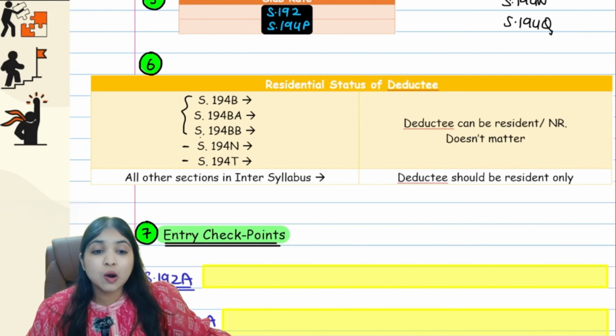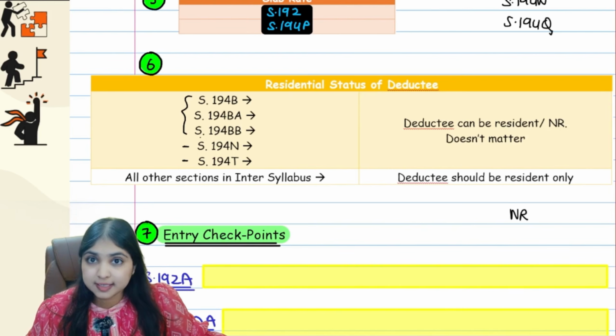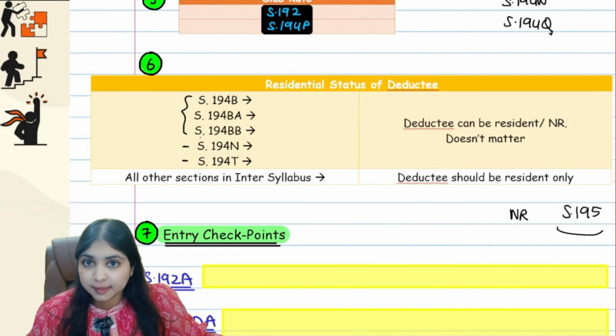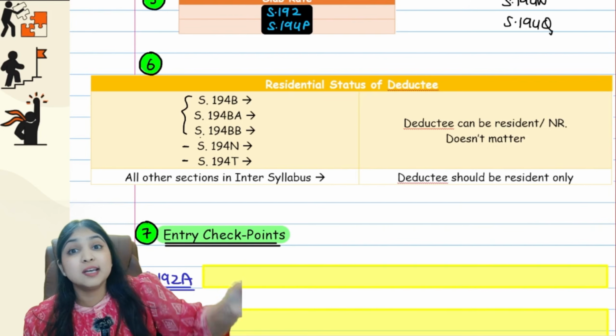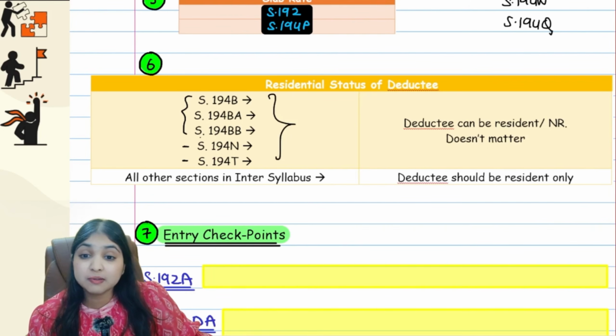Okay, guys, now if the deductee happens to be a non-resident, then there's something called a section 195 that will apply, which is not in your intermediate syllabus. So therefore, in our entire syllabus, the deductee has to be a resident only. Deductee can be a non-resident also, only in these 5 sections. Be very careful about this.